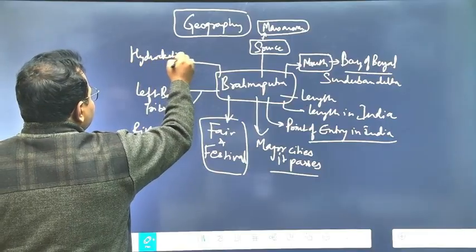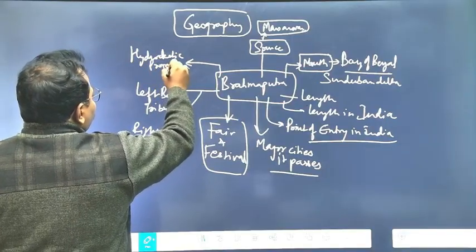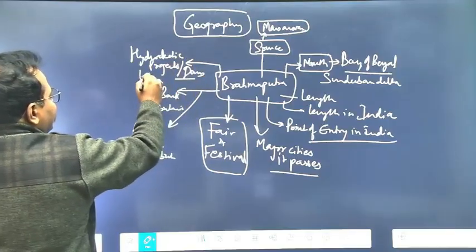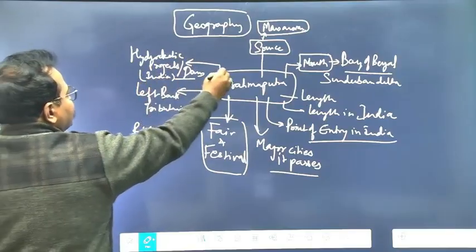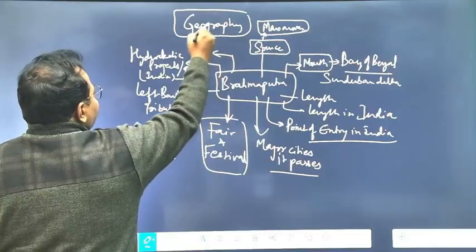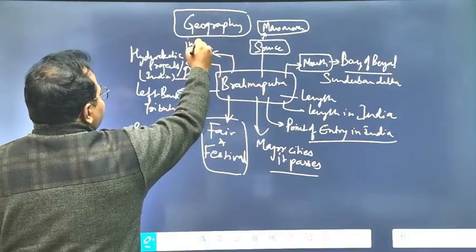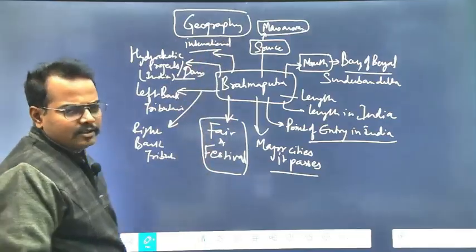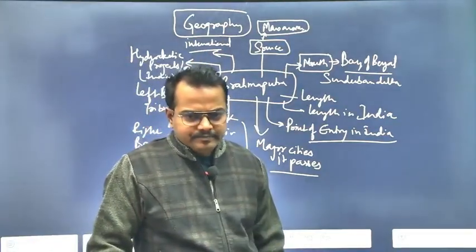Hydroelectric projects, or some major dams constructed over it? So there can be some Indian dams constructed, or there can be some major dams which are international in character. So there can be some dams created by China also, or hydroelectric projects created by China also.